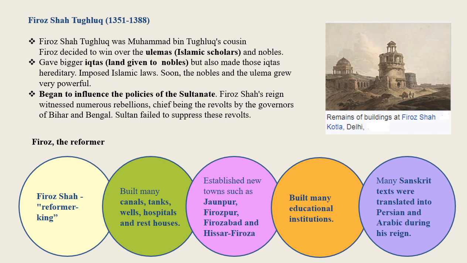After the death of Firoz Shah, his empire disintegrated. Many regions became independent. Soon the Sultanate was reduced to Delhi and its surrounding areas.